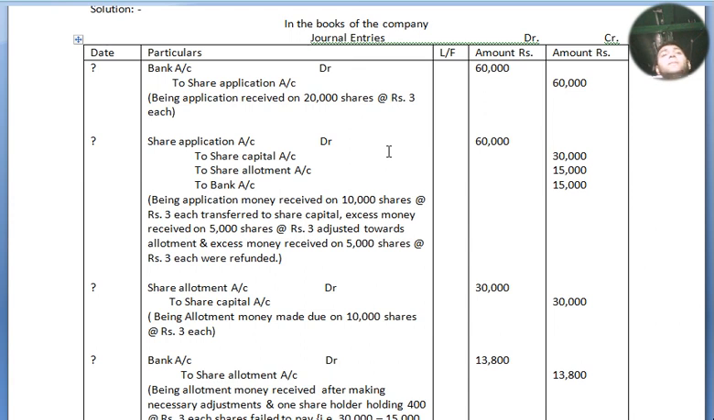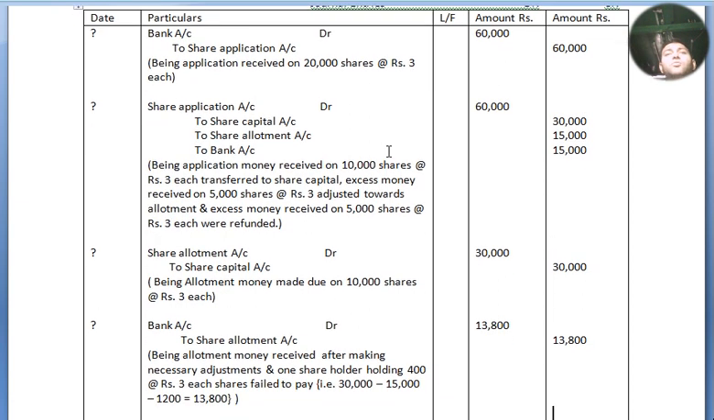Share allotment account debited to share capital account, being allotment money due on 10,000 shares at the rate of rupees 3 each, 30,000. But on the fourth entry, we have got the amount on only 9,600 shares. Let's move to our question.